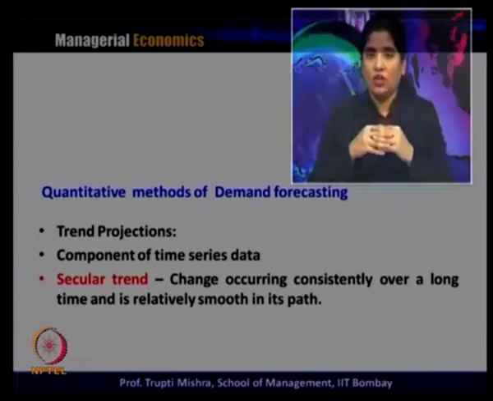The basis for trend projection is the time series data, because it is in chronological order and we get the full set of data, and it gives a trend of the behavior of that variable in the past time period. After getting the past sales data, the projection is done for the future time period, that is, what will be the demand for that product in the future.